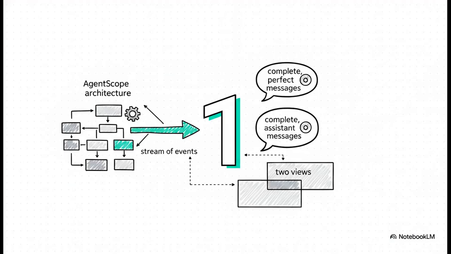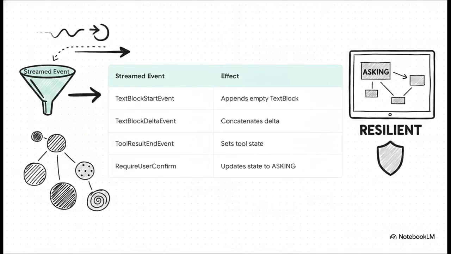All right. We need to tie this whole nervous system of events back to the permanent thoughts of our messages. Because of AgentScope's brilliant architecture, exactly one complete perfect assistant message is absolutely guaranteed to be recoverable from its sequence of streamed events. That's a huge promise. They are quite simply two different views of the exact same data.